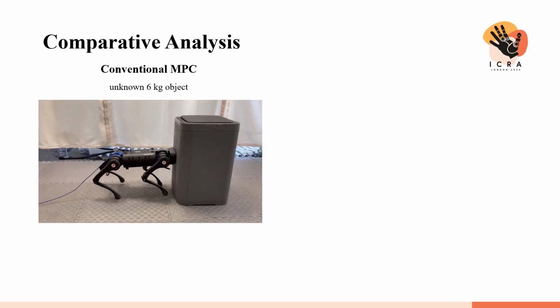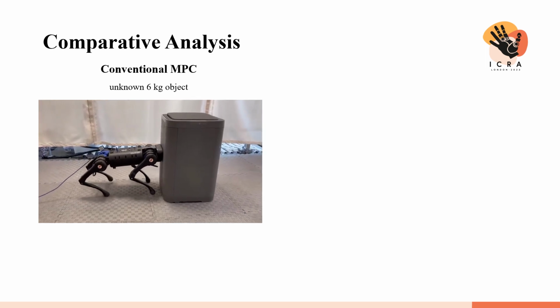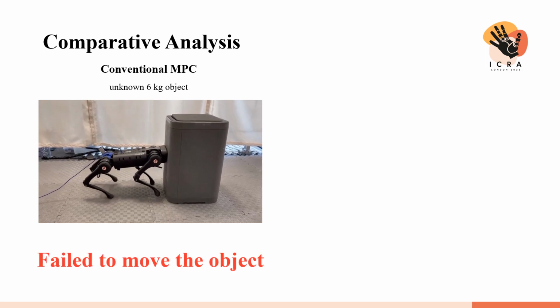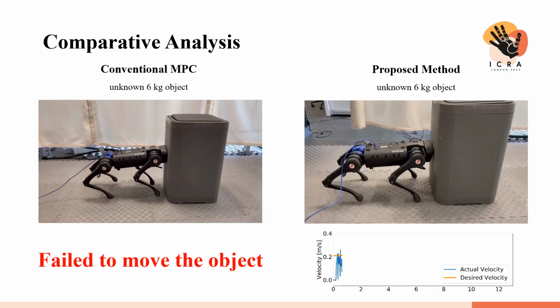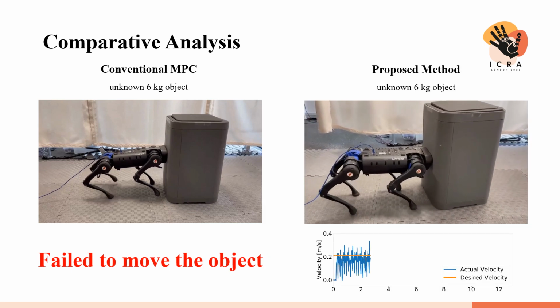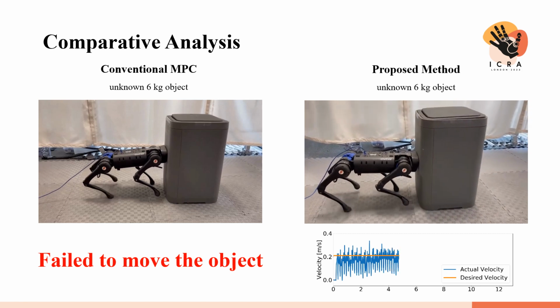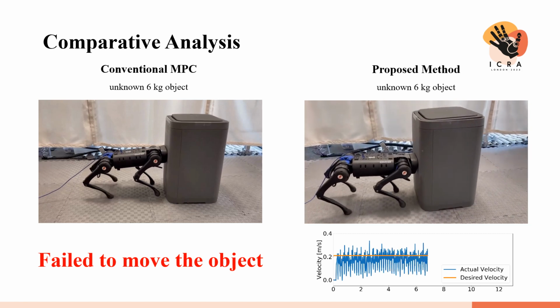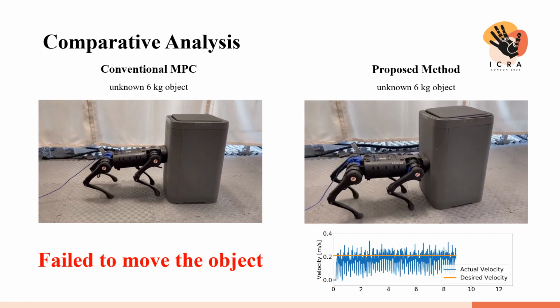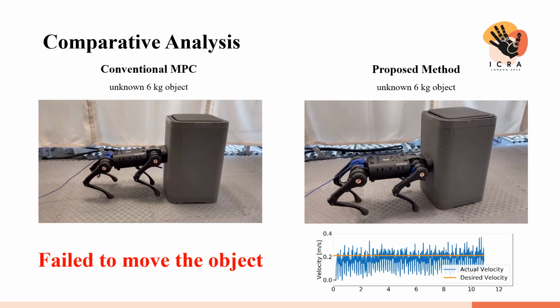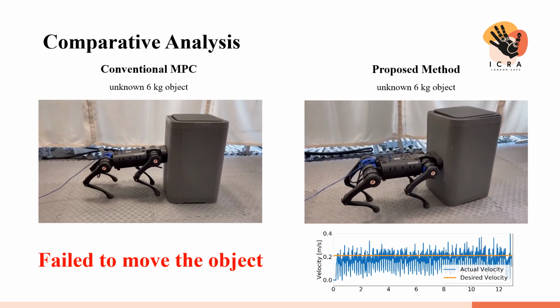With the conventional MPC for the locomotion controller, you can see that the robot cannot walk forward when there is a 6 kilogram object in front of it, and it fails to move the object even for a couple of centimeters. However, by employing our proposed method, the robot can robustly push an unknown 6 kilogram object without having any information about the object parameters or ground friction force.